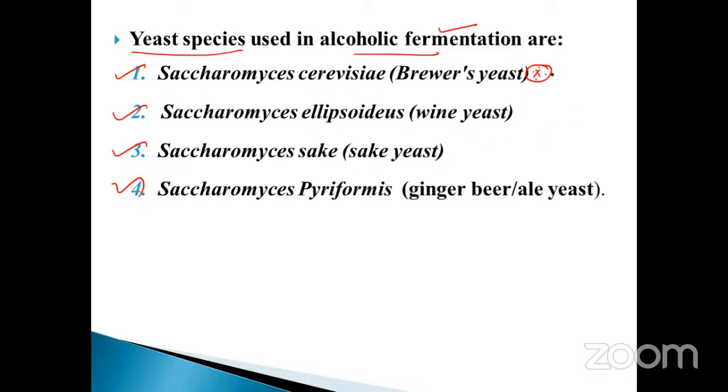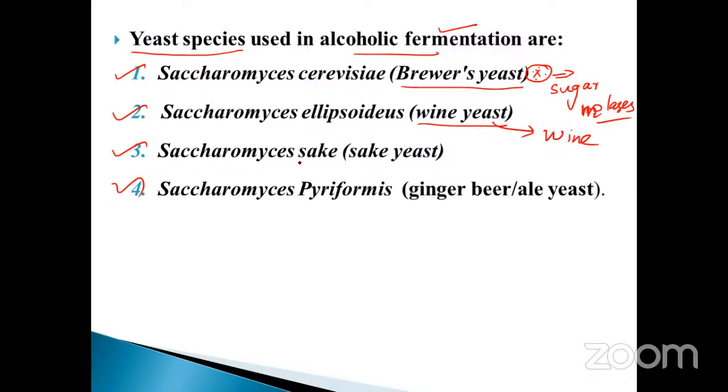Okay, it is also obtained from sugar molasses. Don't forget, sugar molasses. And the second one is Saccharomyces ellipsoideus. It is also called wine yeast. Brewery yeast and wine yeast. They are used in different types of wine preparation.